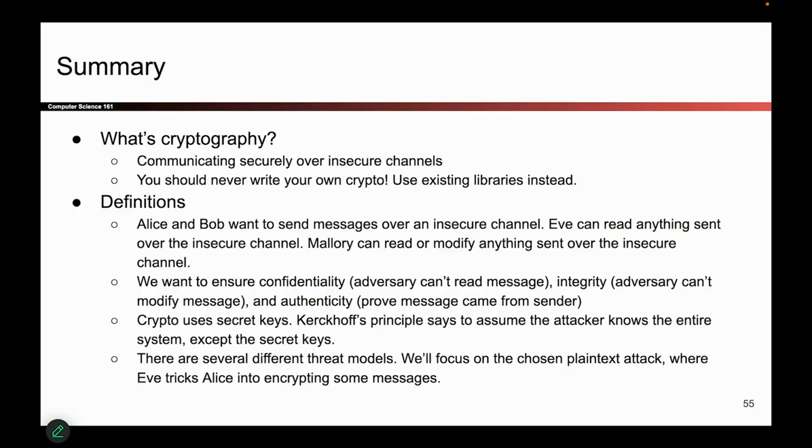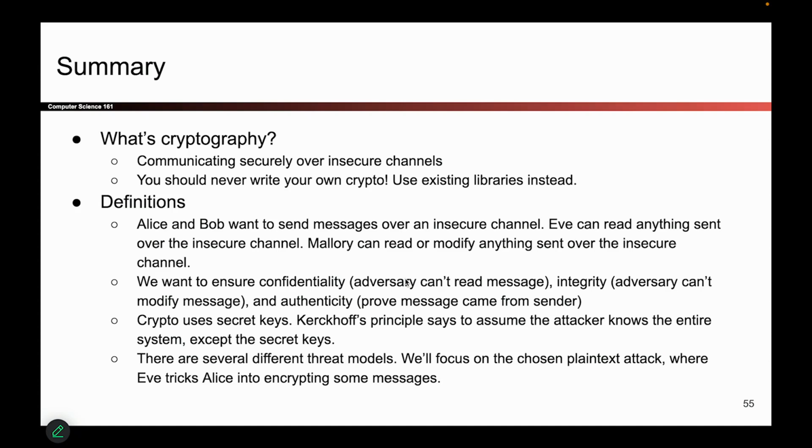schemes. So to summarize all the definitions, before we go, we started with the basic definition of cryptography, which is to communicate securely over insecure channels. And one very important thing we said is that you should never, ever try to write your own cryptography. It is much too complicated, and we are not showing you enough for you to go out and write your own cryptography. It's really sensitive. A single bug could bring your whole system down. So please use existing libraries that are well vetted instead.